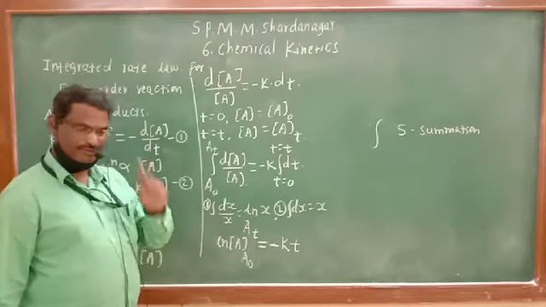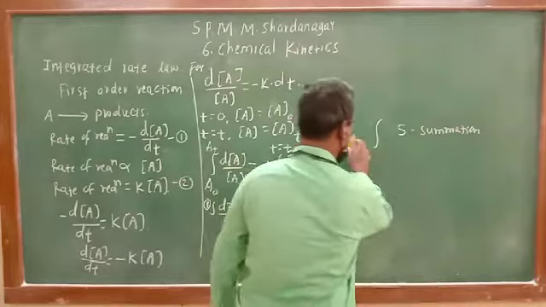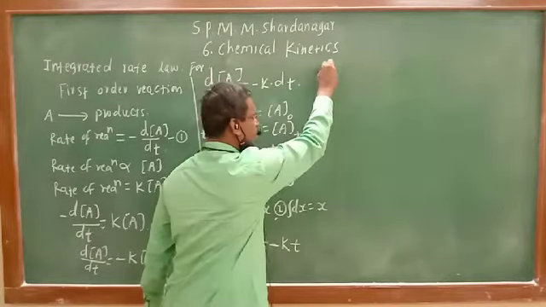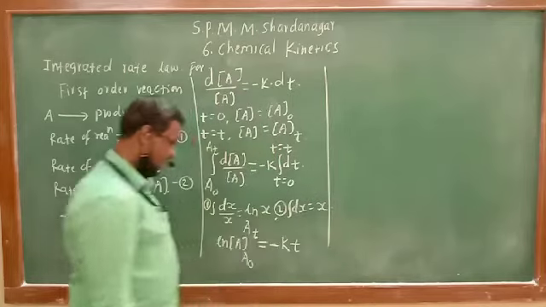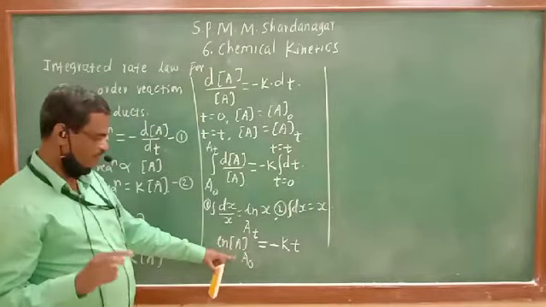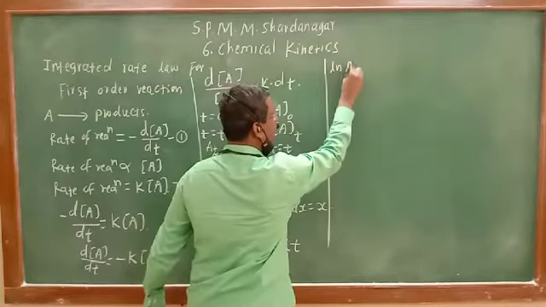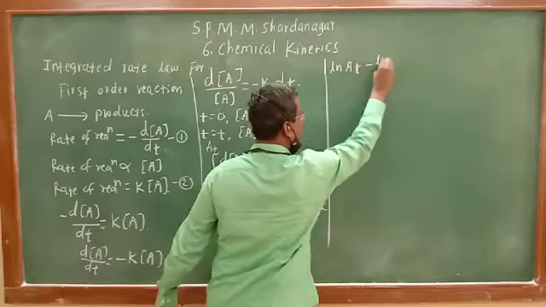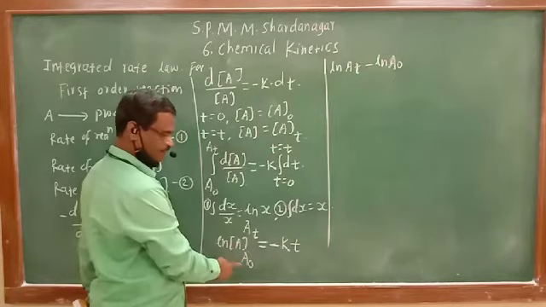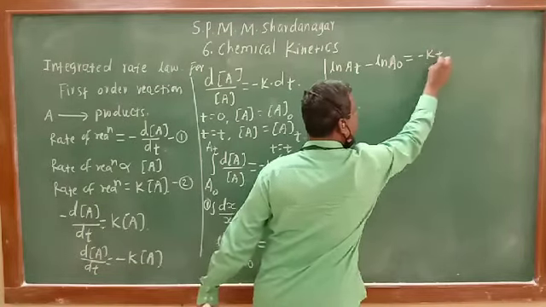We have seen this expression in maximum work done, in thermodynamics also. That step we have to apply here. This is known as finite integration. So upper limit minus lower limit, that is ln At minus ln A0, upper limit minus lower limit, equal to minus kt.